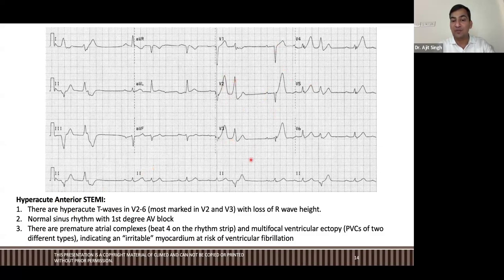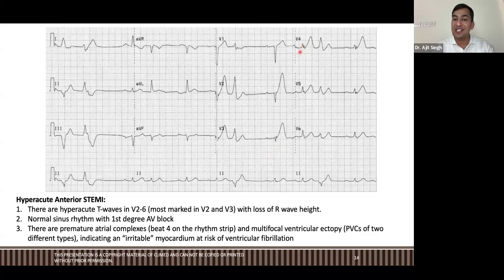These are hyperacute T waves. Okay, V2, V3, hyperacute T waves. Hyperacute means very high T waves, and because of that loss of R wave, that's why you are not able